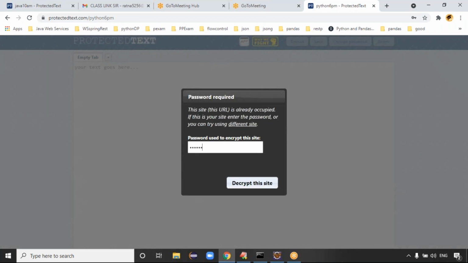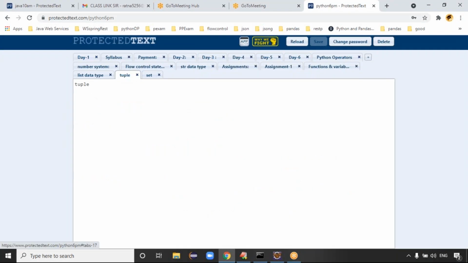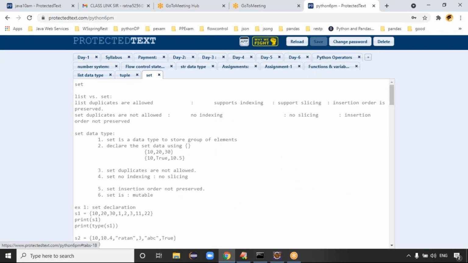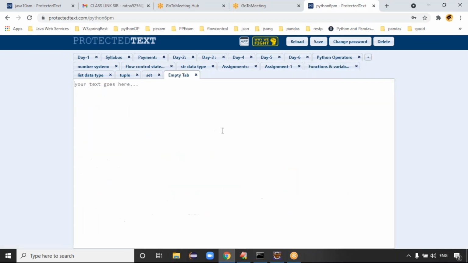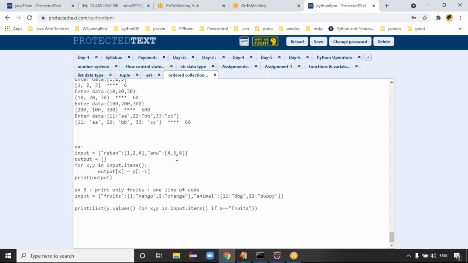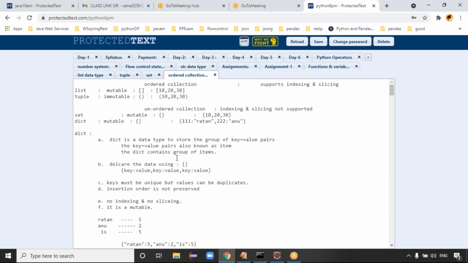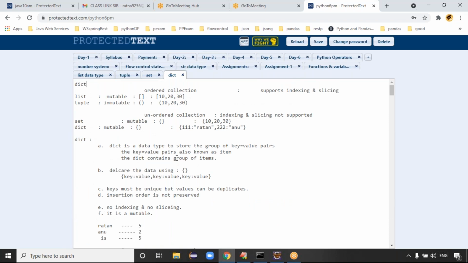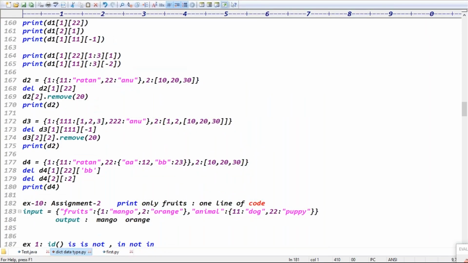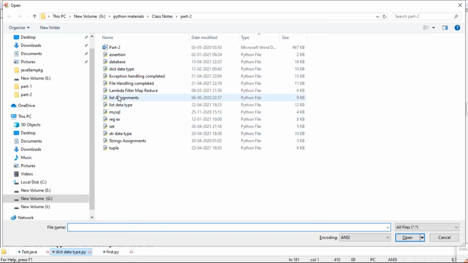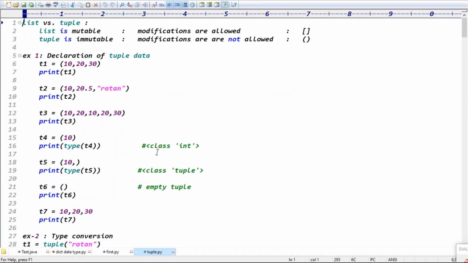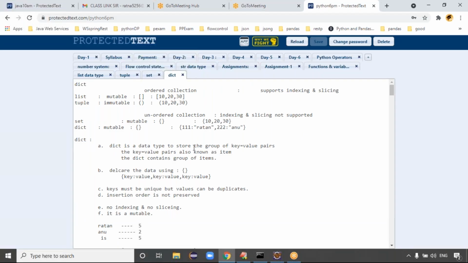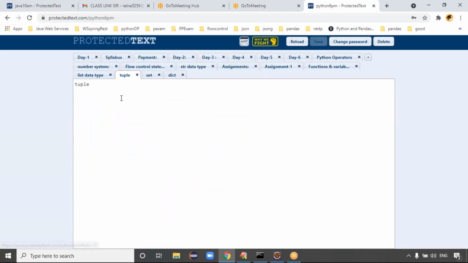Yeah. Can you upload the tuple class notes? Yes, uploaded, right, Venkatesh? No, we did, man. Oh, set is there. Okay, give me a second. This is called dict, right? Yeah, this is called dict, guys. What do you need? Tuple data? Open. There's a tuple. Yeah, this is tuple data. Just take the tuple data. This is the tuple. This is the data.